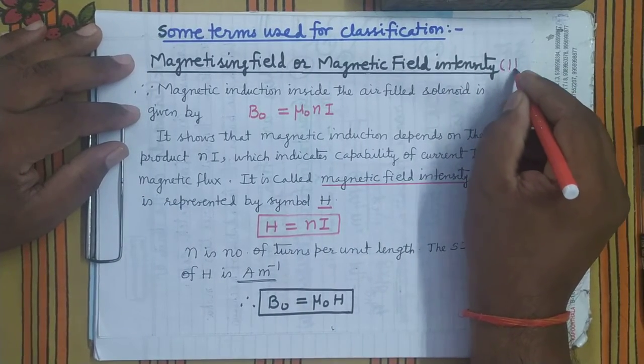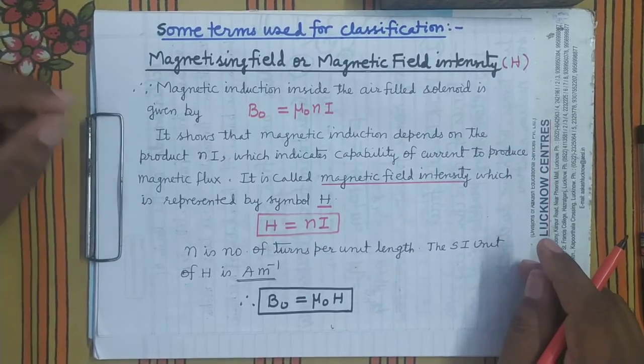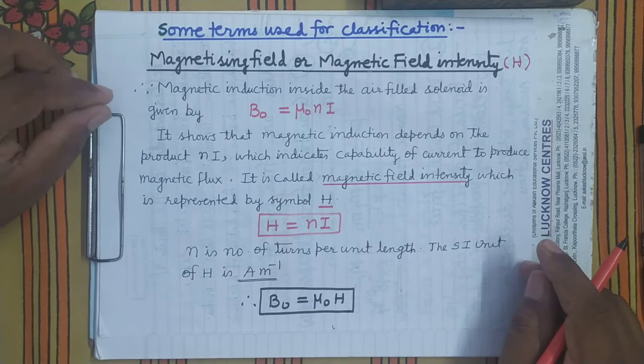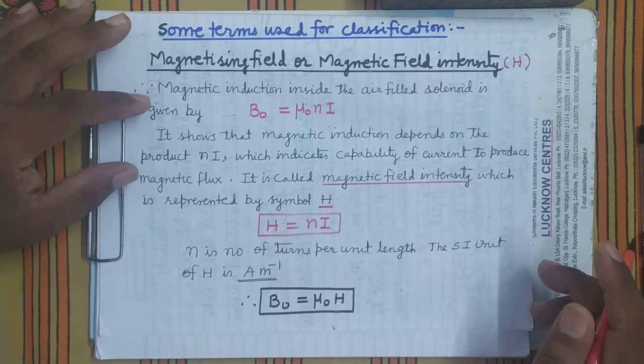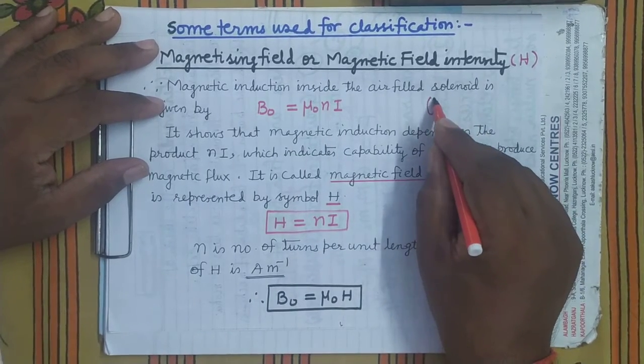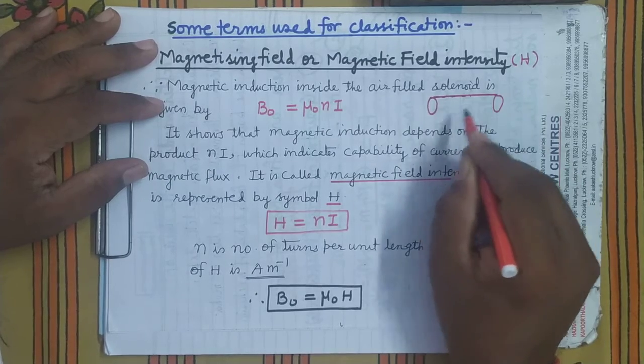Now see here, as you know, if you take a closely wound long solenoid, on passing an electric current in it, a uniform magnetic field is produced along the axis of the solenoid.